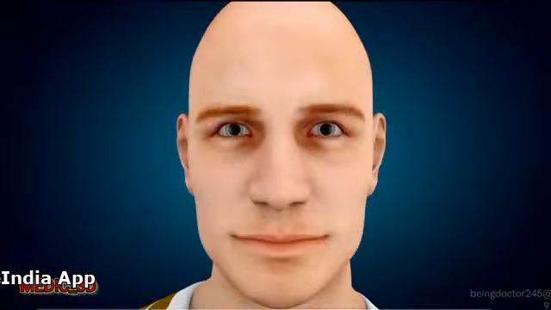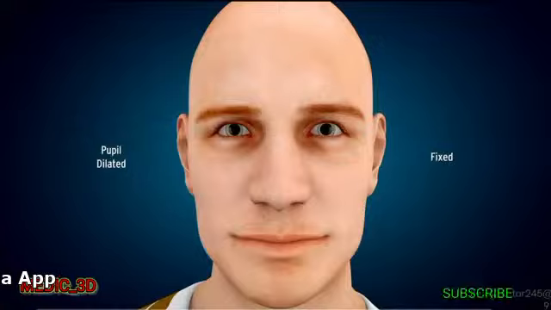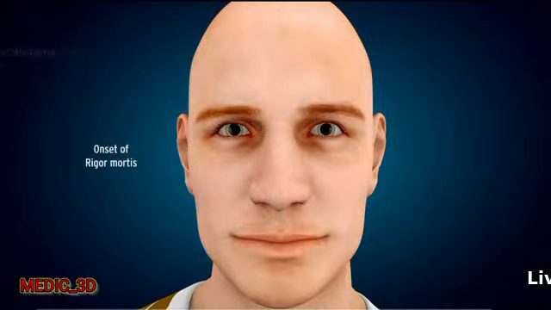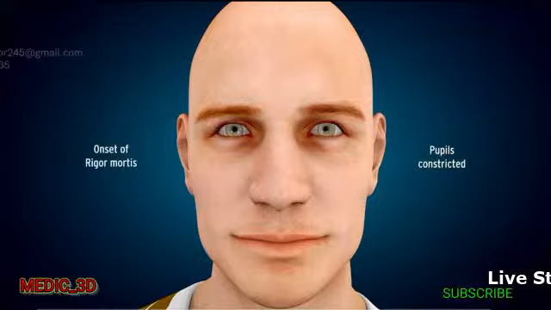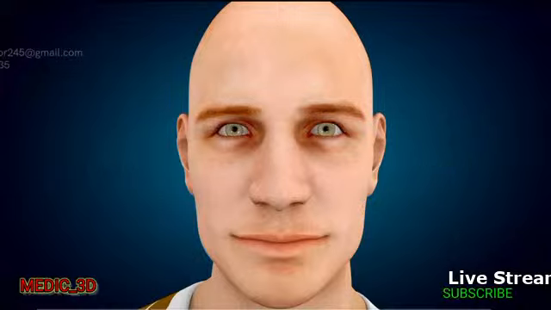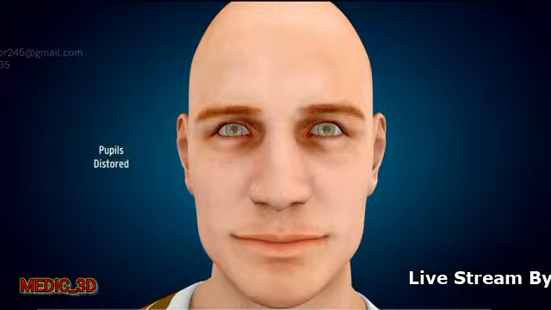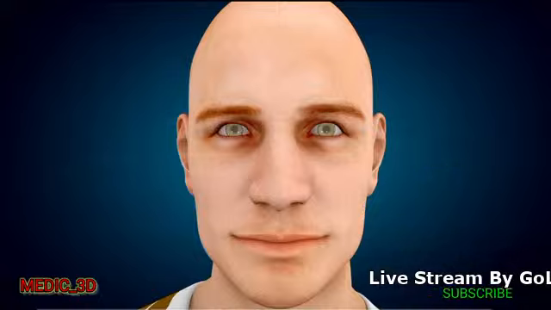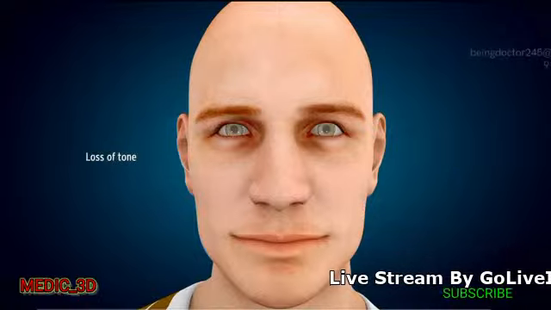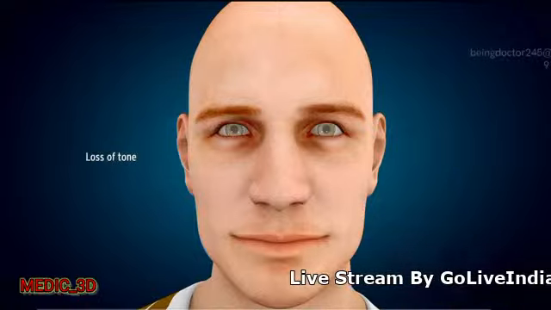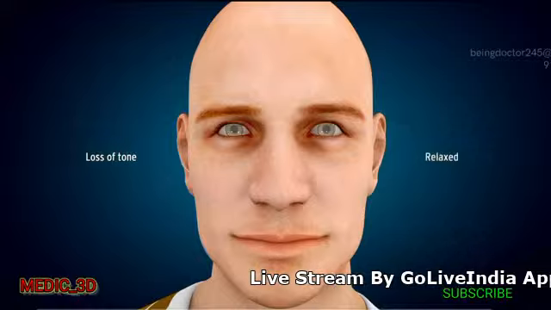Here you can see that the pupil is dilated and fixed immediately after death. But after the onset of rigor mortis, you can see that the pupil is constricted. Further in the period, the pupil is distorted due to onset of secondary relaxation, and there is loss of tone in iris muscles, and it again becomes relaxed.